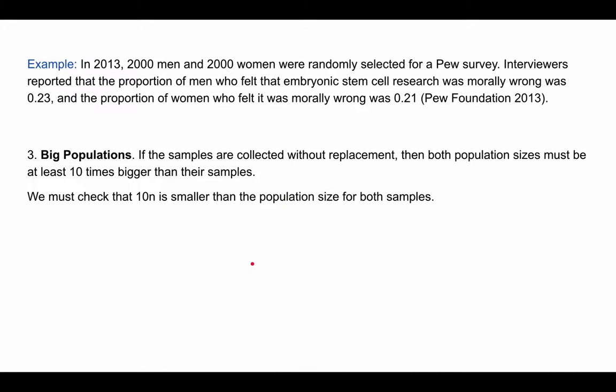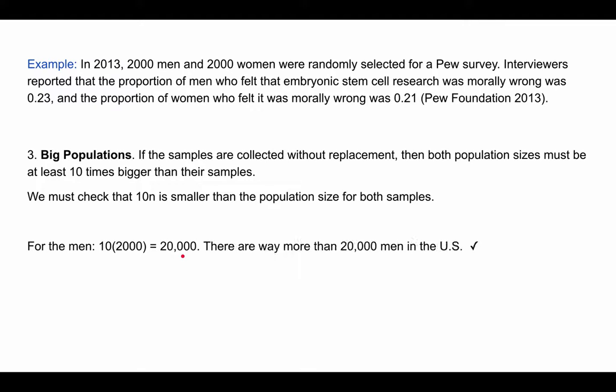Now, big populations. If the samples are collected without replacement, then both population sizes must be at least 10 times bigger than their samples. We have to check essentially that 10 times n, or the sample size, is smaller than the population size for both of these groups. Now, for the men, 10 times n is 20,000. What's the population size of men? Well, we assume that our population of men is just all the men in the United States.